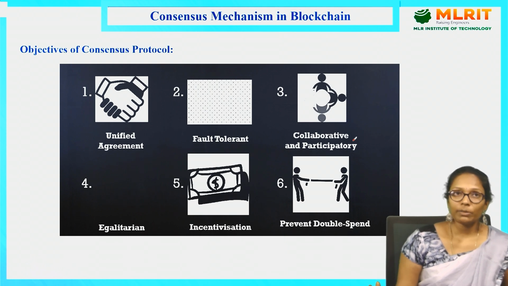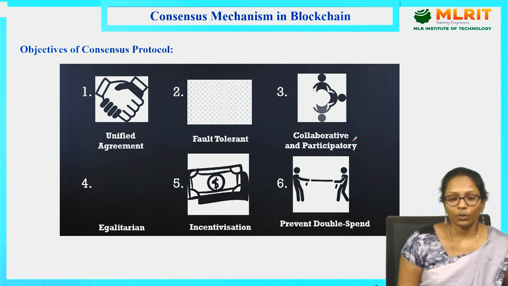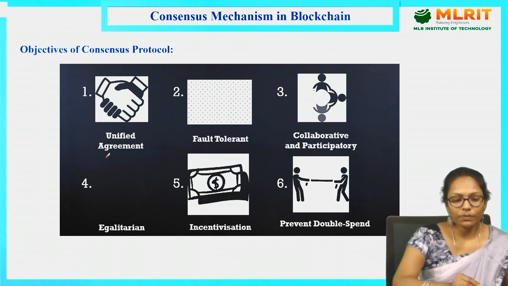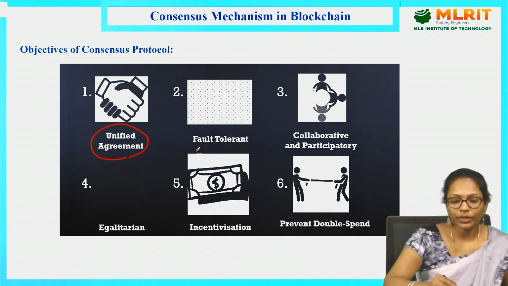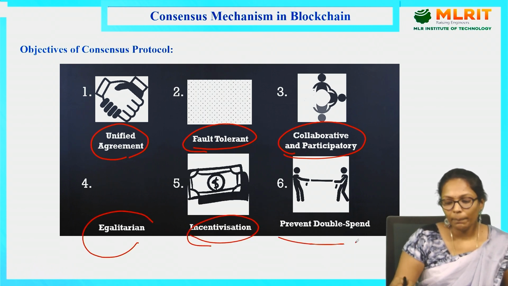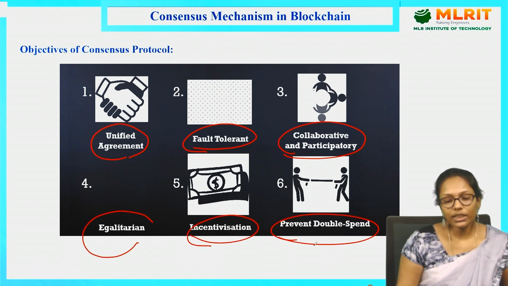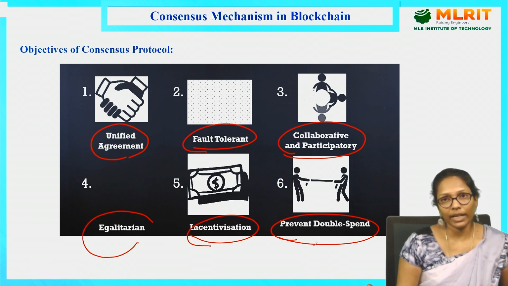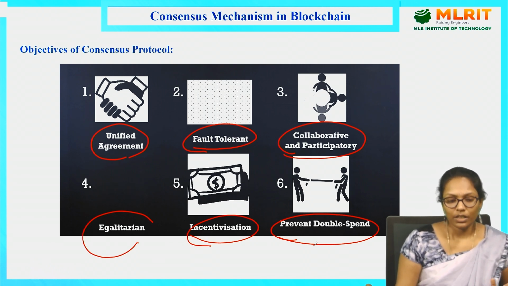So next, coming to the objectives of consensus protocol. Using consensus protocol, what are we going to achieve? The first one is unified agreement, fault tolerant, collaborative and participatory, egalitarian, incentivization, prevent double spending. So these are the different objectives of consensus protocol. Through the consensus mechanism, we are going to achieve all this. We'll see in detail.